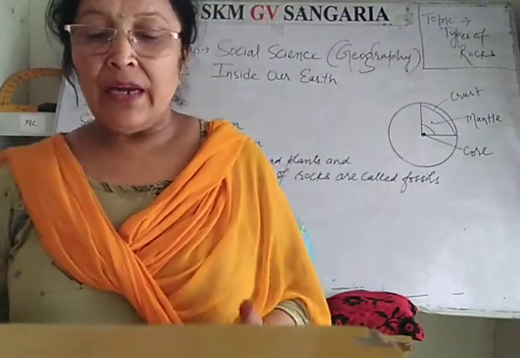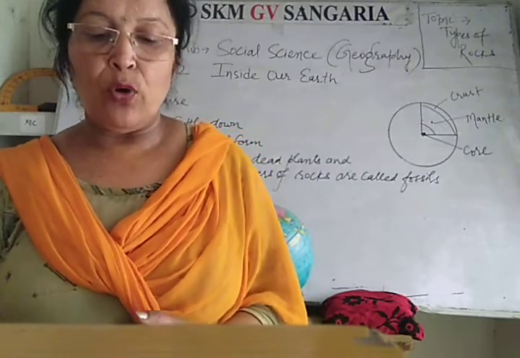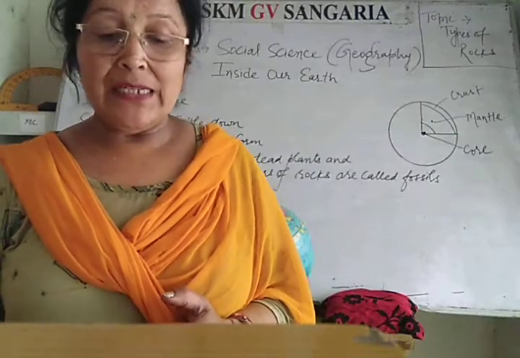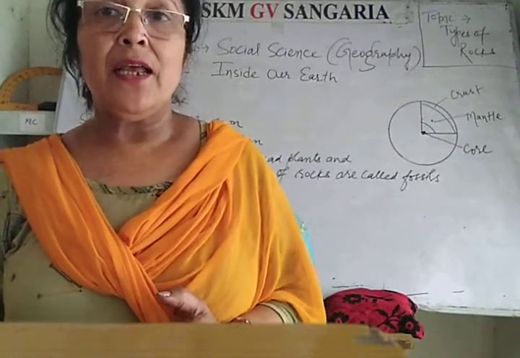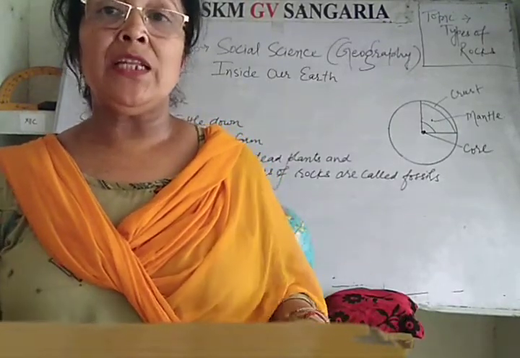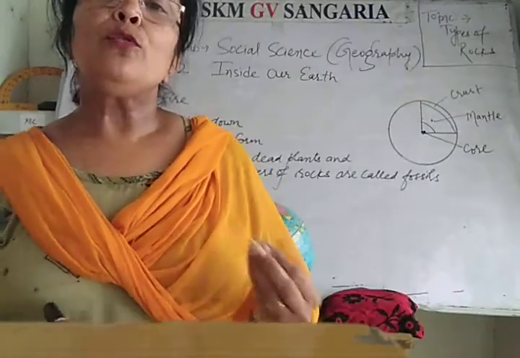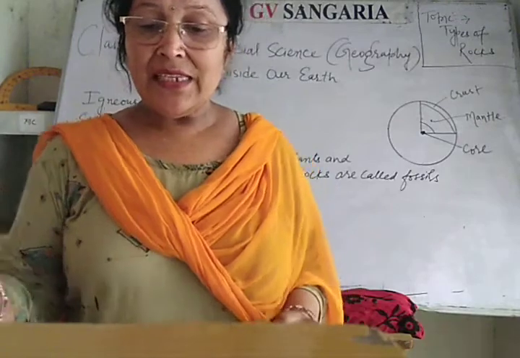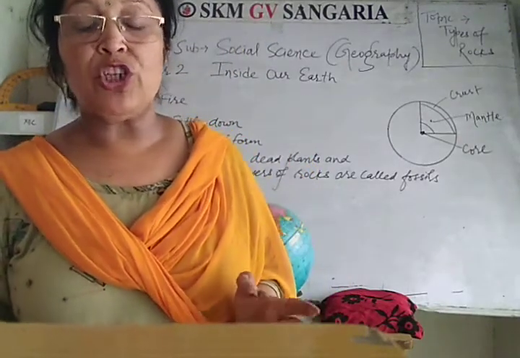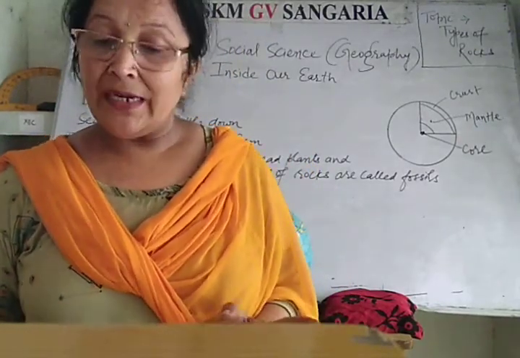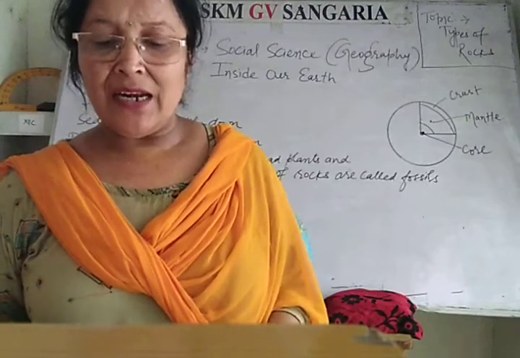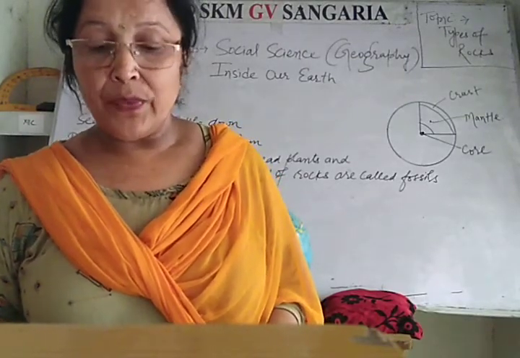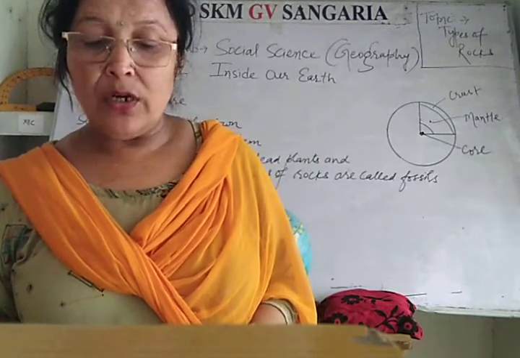Rocks roll down, crack, and hit each other. They are broken down into smaller fragments, pieces. These smaller particles are called sediments. When rocks break into pieces, what are those pieces called? Sediments. These sediments are transported and deposited by wind, water, etc. These loose sediments are compressed and hardened to form layers of rocks. These types of rocks are called sedimentary rocks.